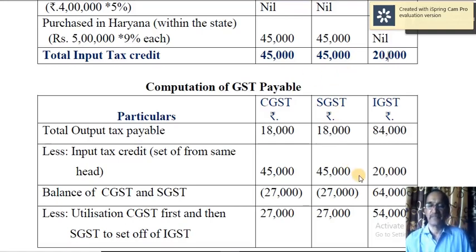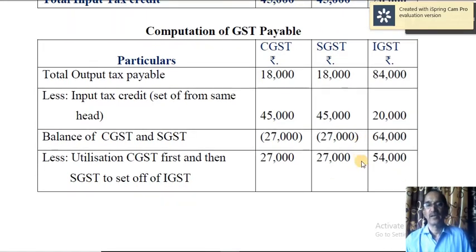That is deficit, and therefore calculate the net IGST: 84,000 minus 20,000, you get 64,000.